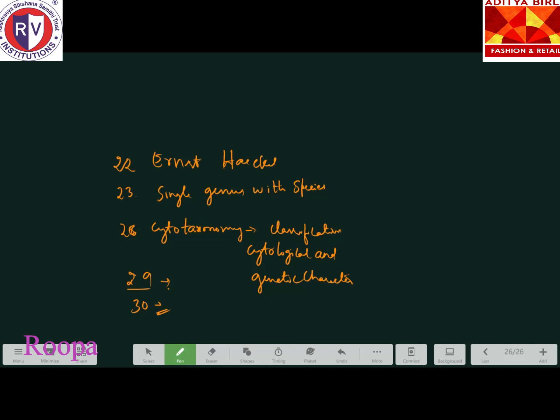So to complete that, tell me the total number of chapters in both first PU and second PU together. Together it is 30 only. Out of the reduced syllabus, how many do you have to do? 25. Yeah, 25 in the reduced syllabus.